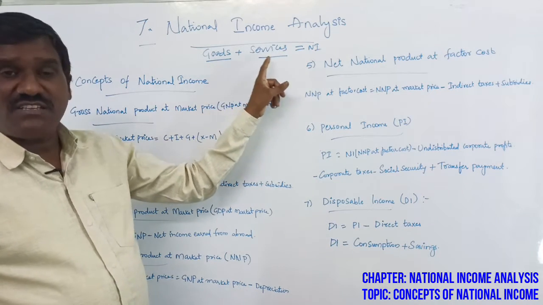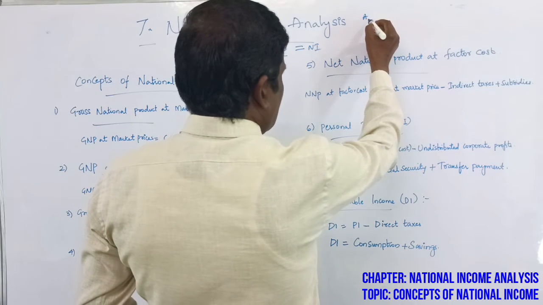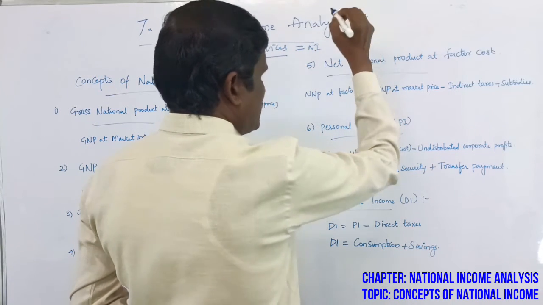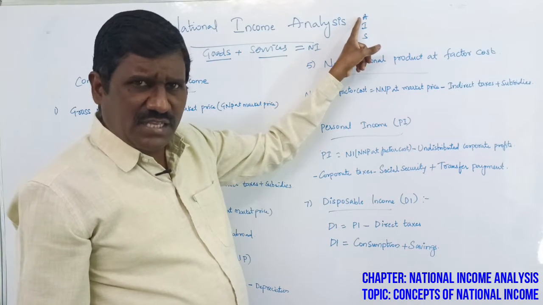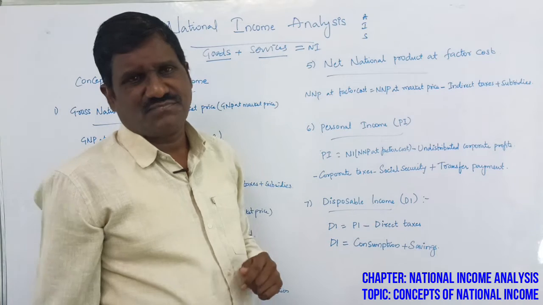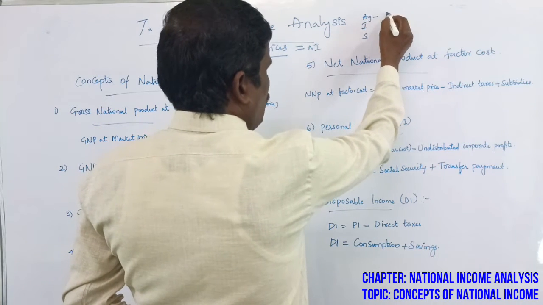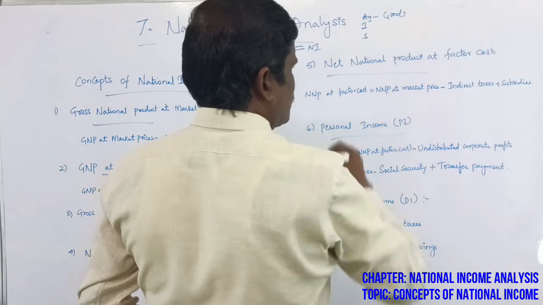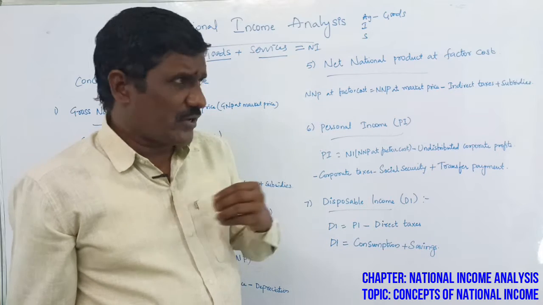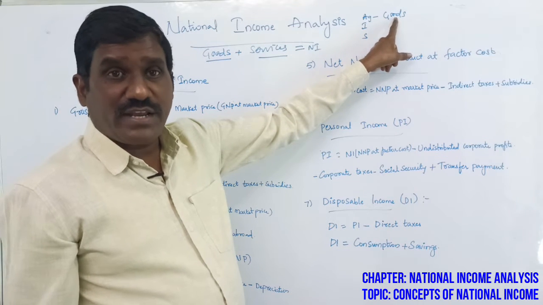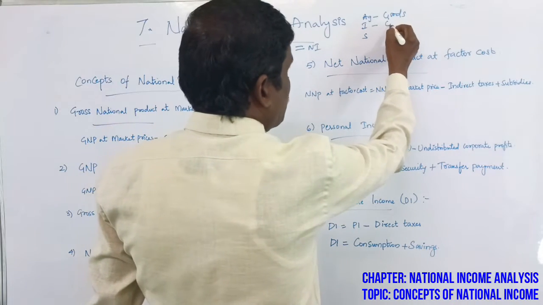For example, an economy is divided into three sectors: agriculture, industrial, and service. Any economy, whether a developed or a developing country, is divided into three sectors. Sector-wise distribution: from the agriculture sector we get goods, the agricultural products after farming. We also get goods from the industrial sector.